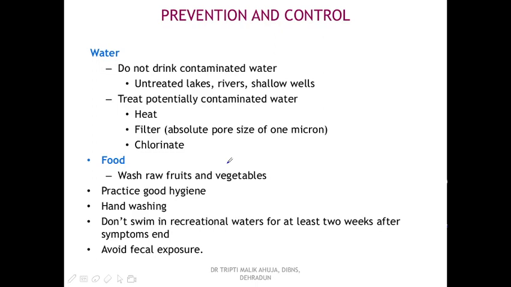For prevention and control, as it is transmitted by the consumption of water contaminated with cysts, these cysts can come from an asymptomatic carrier, from a patient, or from animals. So we should not drink contaminated water. Untreated water from lakes, rivers, shallows, and wells should not be drunk. Water should be chlorinated, or it should be filtered, or it should be boiled prior to drinking.